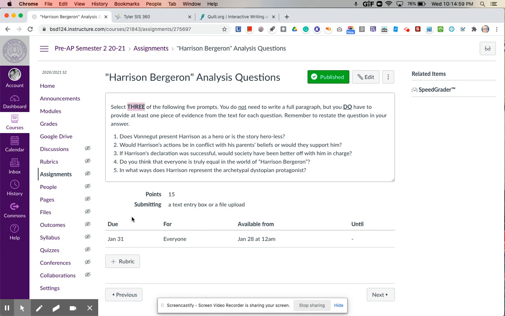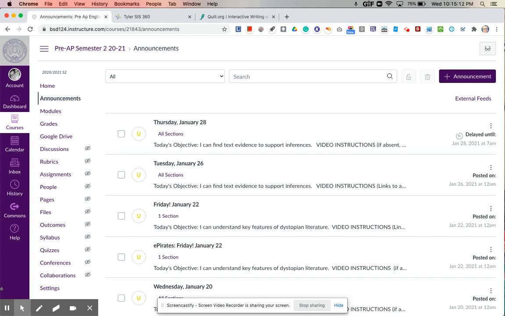They are worth 5 points each for a total of 15 points. You can do a text entry or a file upload, but I certainly recommend doing a Google Doc so that it saves your changes as you go. I have the due date on this set to be Sunday night at midnight, so if you don't finish it today, you're welcome to continue working on it over the weekend.